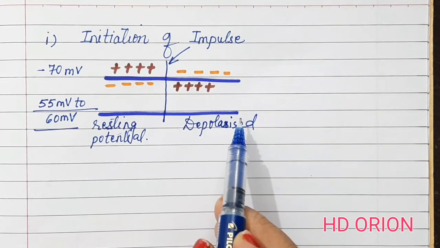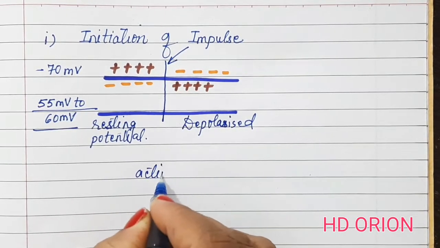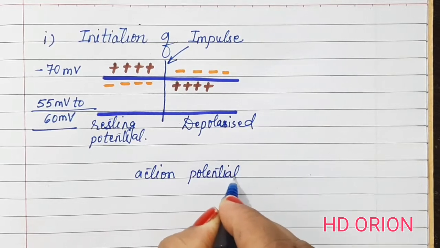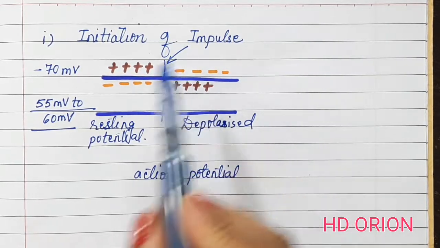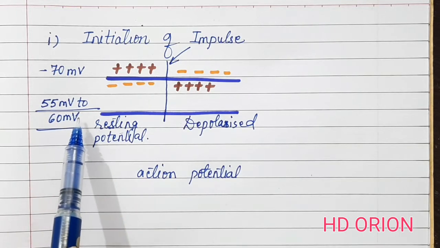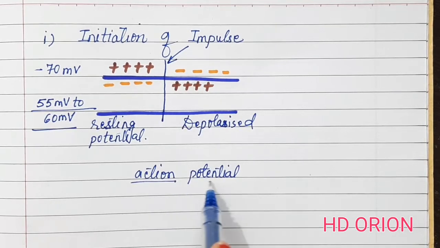So the change in potential is called as action potential. Earlier it was resting potential, and after receiving the threshold stimulus, the potential becomes 55 mV to 60 mV. The membrane becomes depolarized and this change in potential is known as action potential.